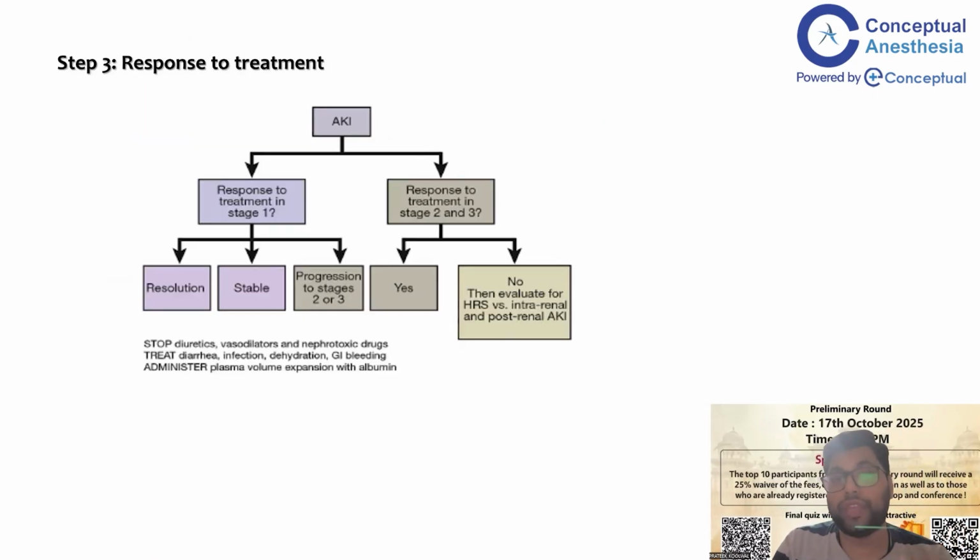Response to treatment. How do you know whether the treatment you are giving is working or not? If it is stage 1 AKI in a cirrhotic patient, the outcomes are resolution, stable, or progression to stage 2 or stage 3. If it is resolution or stable, then the patient is improving. If not, stage 2 or stage 3, then evaluate for HRS and intrarenal and postrenal AKI.